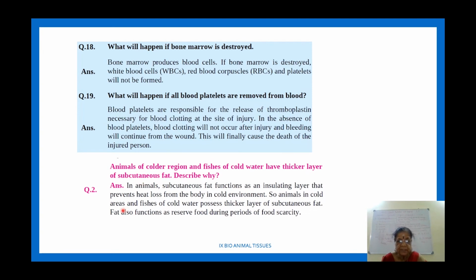In animals, subcutaneous fat functions as an insulating layer, like the adipose tissue we study, in the same way. That prevents heat loss from the body in cold environment. So animals in cold areas and fishes of cold water possess thicker layer of subcutaneous fat. It also functions as reserve food during period of food scarcity. I hope you understand this.